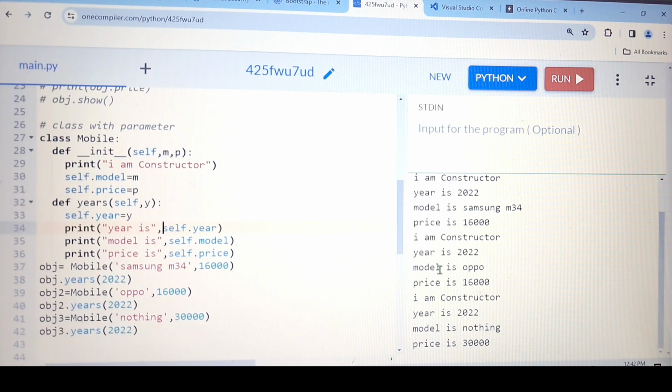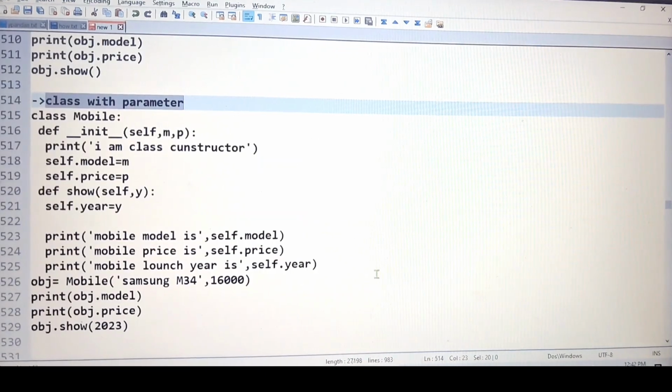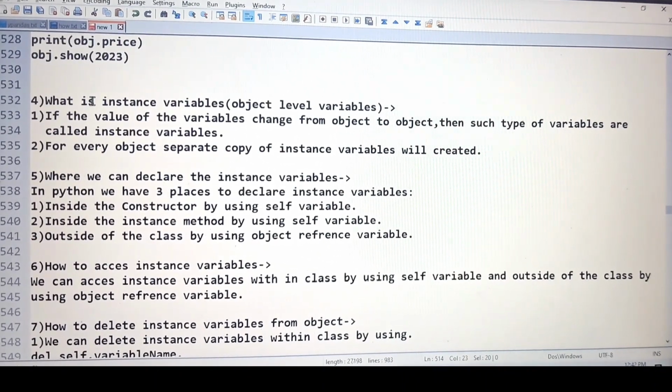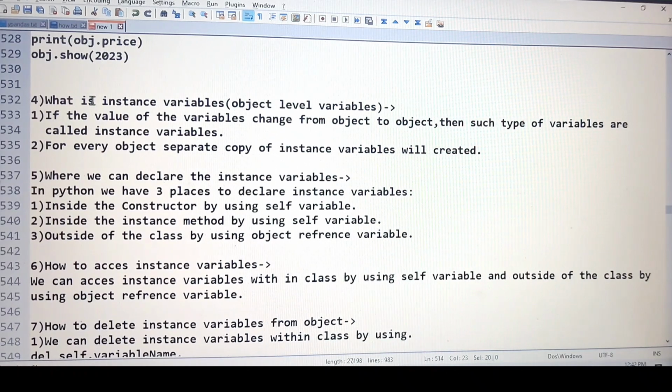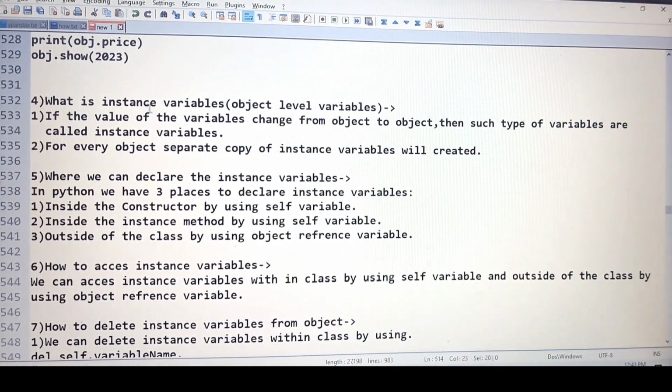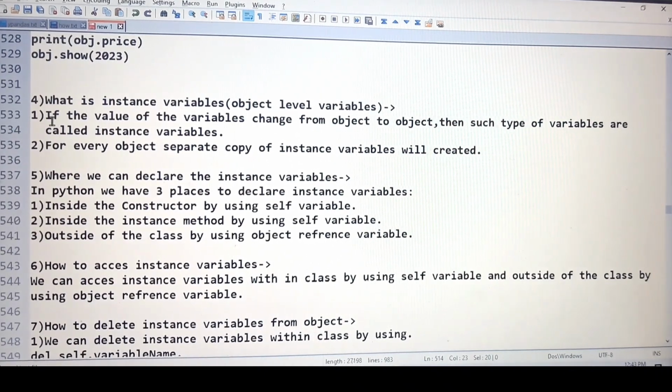So the most important thing, as I told you, let me show you: what is an instance variable, or we can say an object level variable? As I told you, after completing that example, I will explain it in detail. So let's start with the basic definition: what is the instance variable? If the value of a variable changes from object to object, then such types of variables are called instance variables.